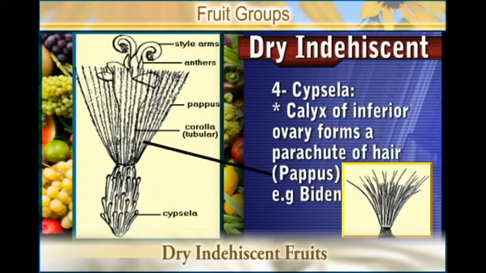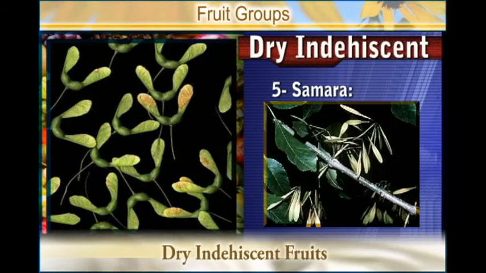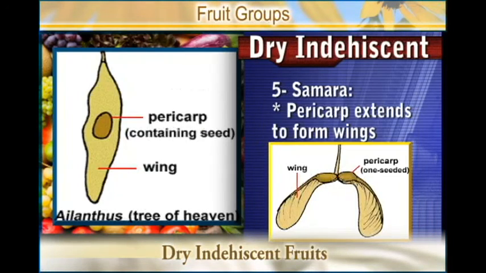And the last one that we are going to discuss today is the Samara. For the Samara, the pericarp extends to form a wing. That is in the Samara. The pericarp just extended to form a wing, and we can find this one in Pterocarpus. It's a type of fruit whereby the pericarp just extends and forms a wing.